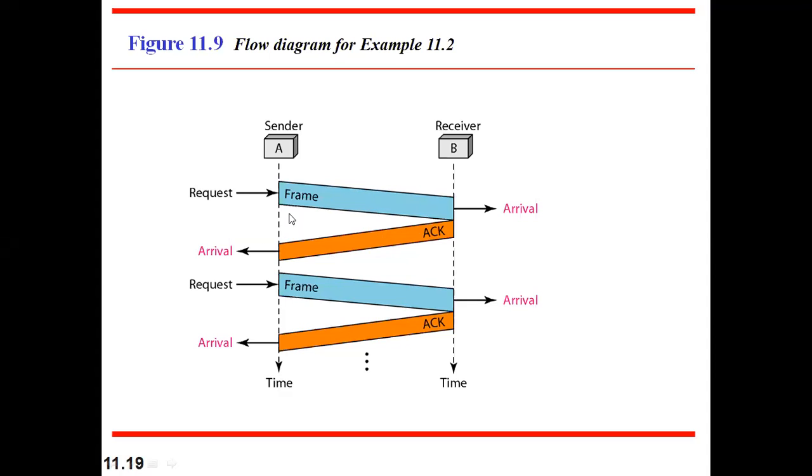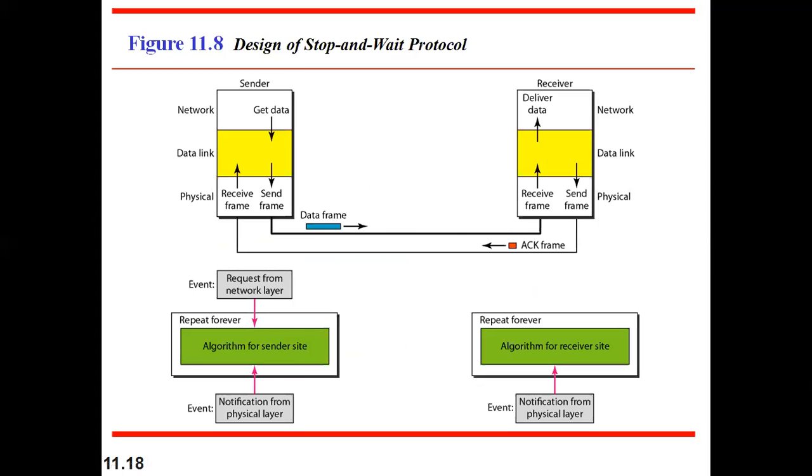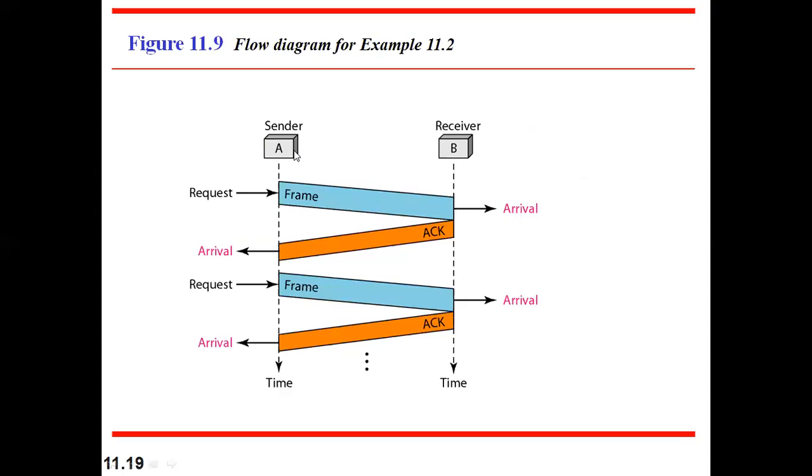So 10-second time over, then send the frame again. If you get the acknowledgement, that is an indication that the receiver has received the packet, so I can send the next packet or frame. That is how the stop and wait protocol works. Stop and wait is nothing but the sender sends the data, and it stops and waits. What does it wait for? It waits for the acknowledgement. Once it gets the acknowledgement, it can send the data. If it doesn't get the acknowledgement within a stipulated time, then it will resend the existing frame again, thinking that my frame might have got corrupted in the transmission medium.